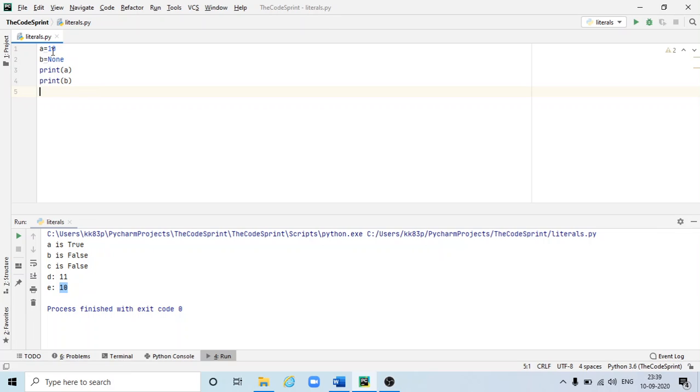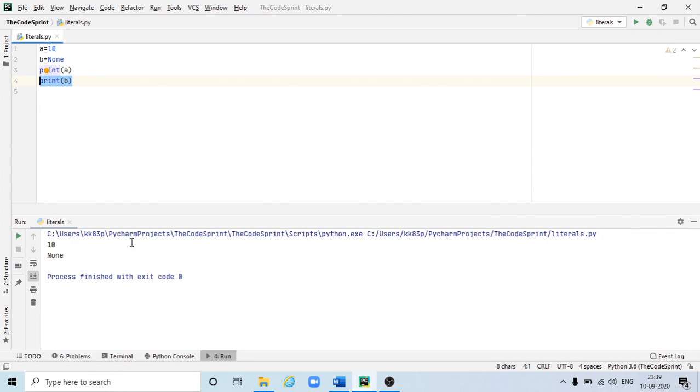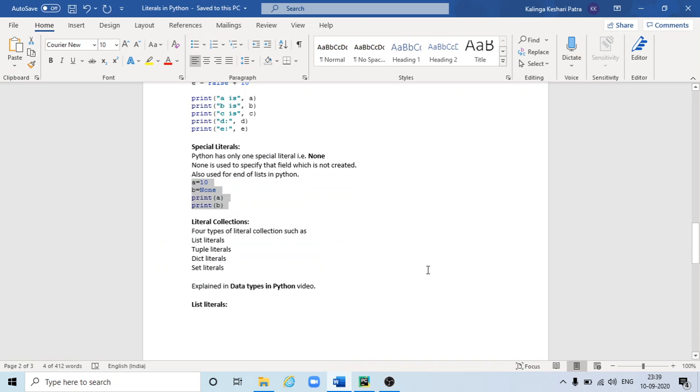So I'm assigning 10 to A and none to B, and whenever I'm trying to print here, this gives me 10 and this will give me none. So let's execute this one, then here is the output. So this is very much simple.